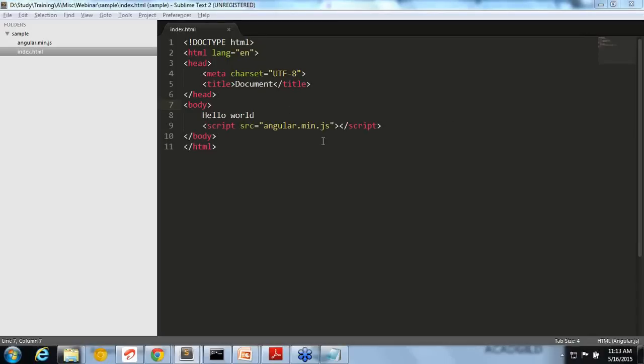Alok is asking which IDE I am using. I am using Sublime Text. It's just a text editor actually. It doesn't have much purpose other than the basic syntax highlighting and some plugins it is adding. But it is not a complete IDE or anything. Okay.